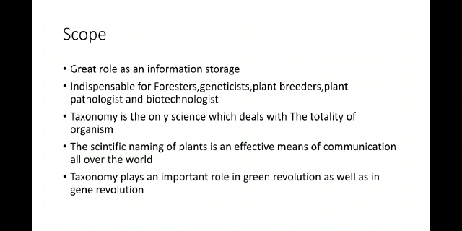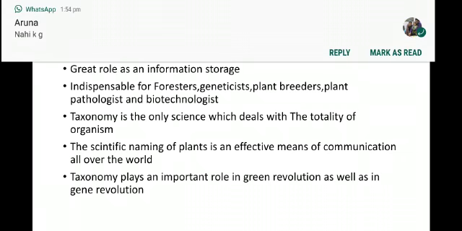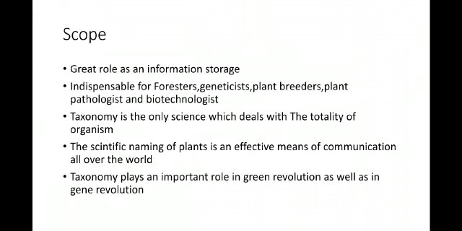Then, what is the scope of taxonomy? It has a great role as an information storage. It is indispensable for foresters, geneticists, plant breeders, plant pathologists and biotechnologists. Taxonomy is the only science which deals with the totality of organisms. The scientific naming of plants is an effective means of communication all over the world. Taxonomy plays an important role in the green revolution as well as in the gene revolution.